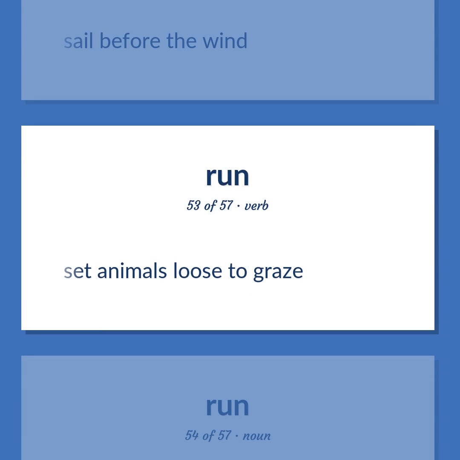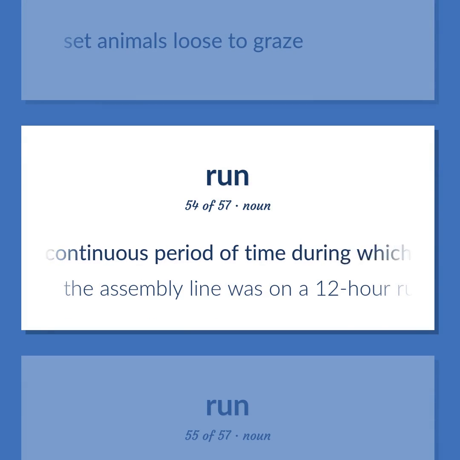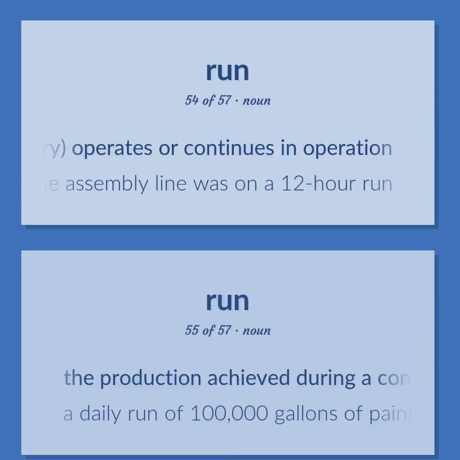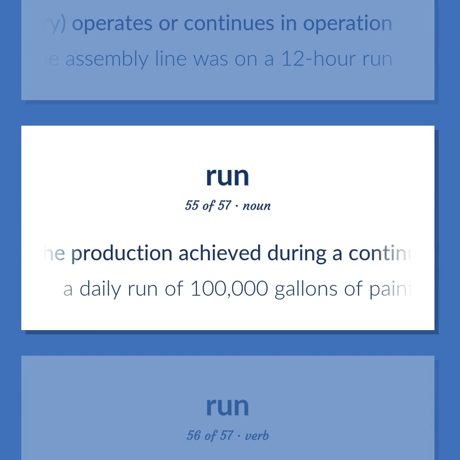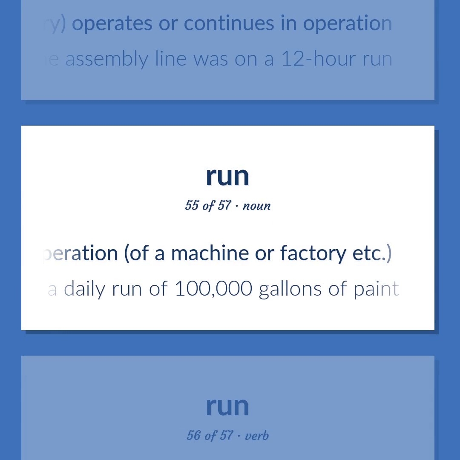Set animals loose to graze. The continuous period of time during which something, a machine or a factory, operates or continues in operation. The assembly line was on a 12-hour run. The production achieved during a continuous period of operation, of a machine or factory, etc. A daily run of 100,000 gallons of paint.